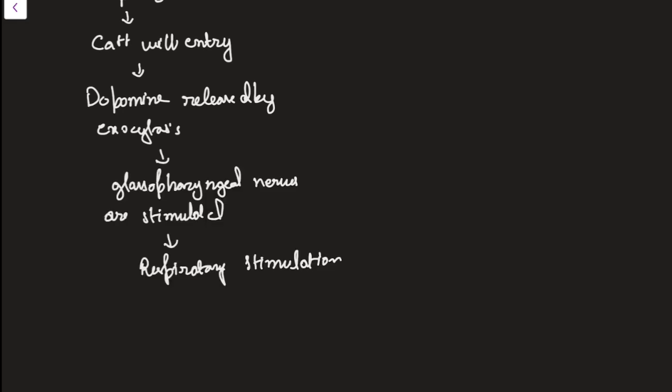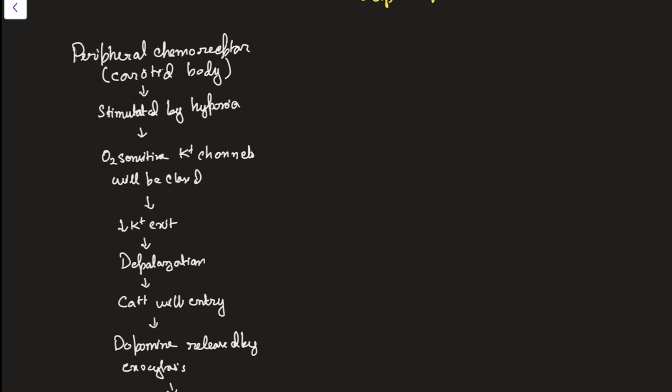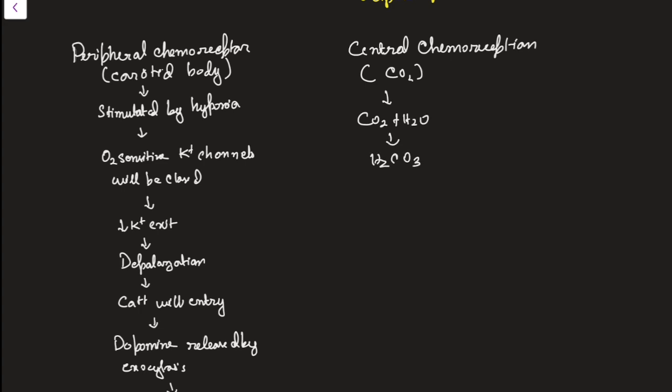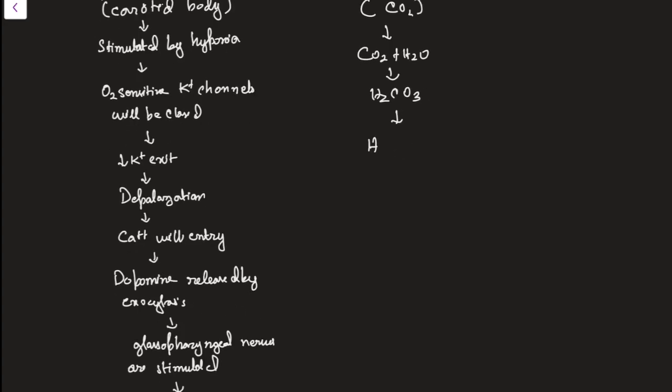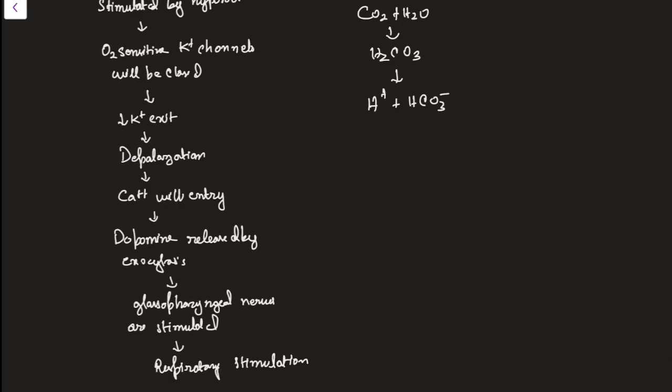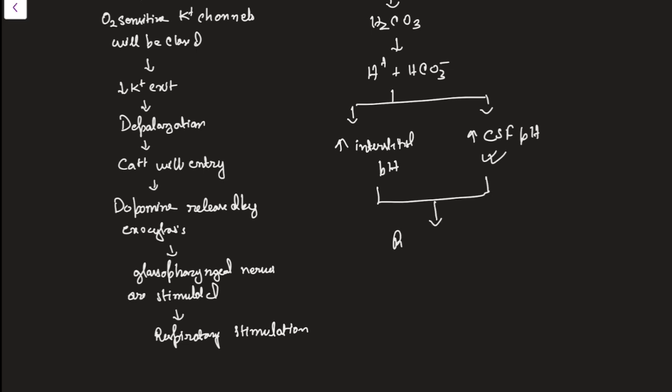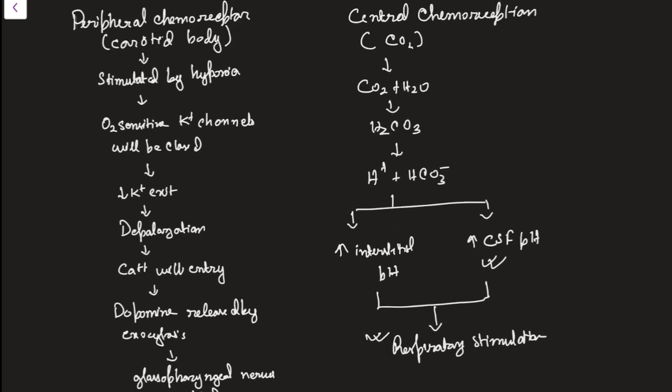It will stimulate respiration. Now let's get into the central chemoreceptor. As I already said, this is mainly stimulated by CO2. Similarly, CO2 plus H2O will make H2CO3. I have written this several times in this video. That will form H plus and HCO3 minus. What will happen is that in the brain there will be an increase in tissue H plus, and there will be an increase in CSF H plus. This is more important. Both of these will lead to respiratory stimulation. Is that clear? This is all about the chemical regulation of respiration.